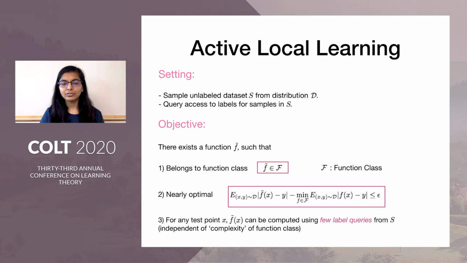First, it should belong to the function class that we are looking at. Second, it should be nearly optimal, meaning that the error of the function f tilde with respect to the distribution D should be close to the error of the optimal function in that class with respect to the same distribution. And number three, for any test point x, we should be able to compute the prediction f tilde of x by making very few label queries to the set S of unlabeled data that we have. And ideally, it should be independent of the complexity of the function class that we are looking at.